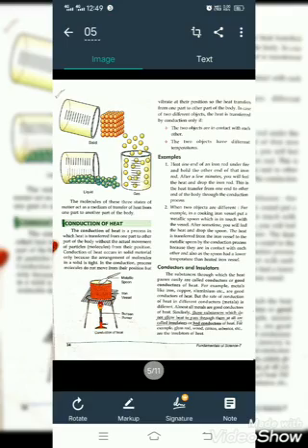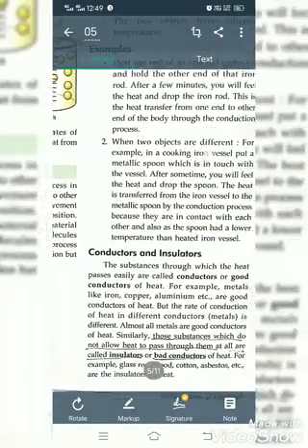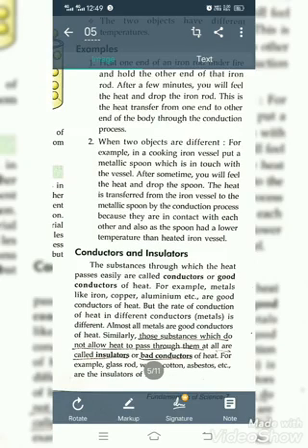After that, conductors and insulators. What are conductors? Conductors are those substances which allow heat and electricity to pass through them easily. For example, aluminium, copper and iron are all good conductors of heat. And second, insulators. What are insulators?